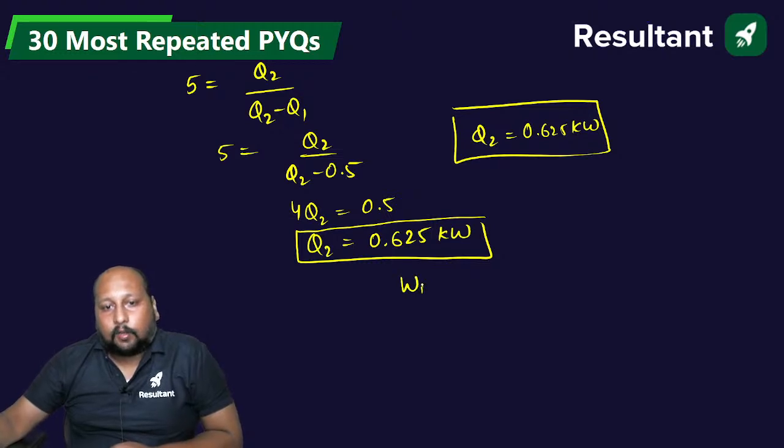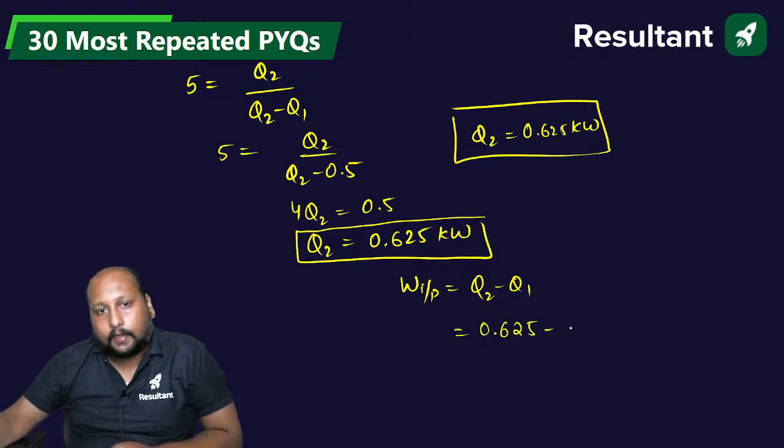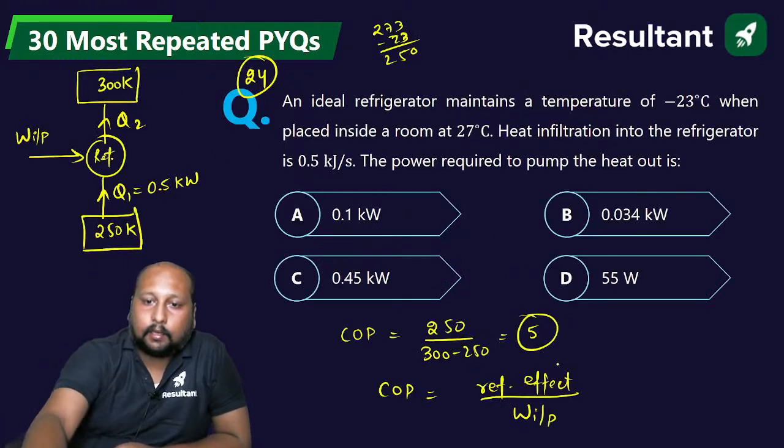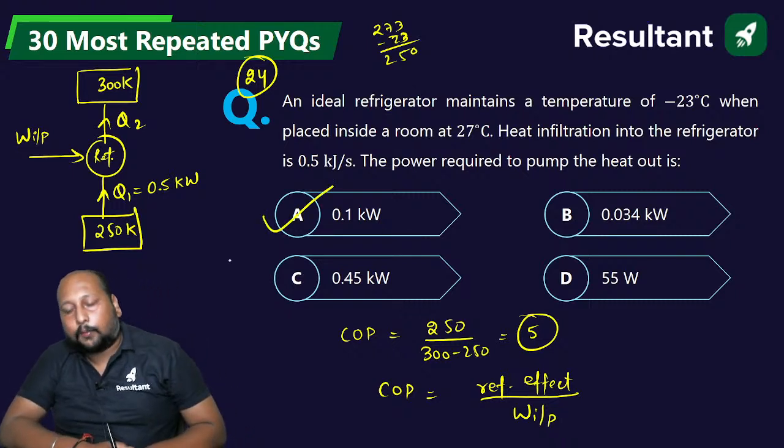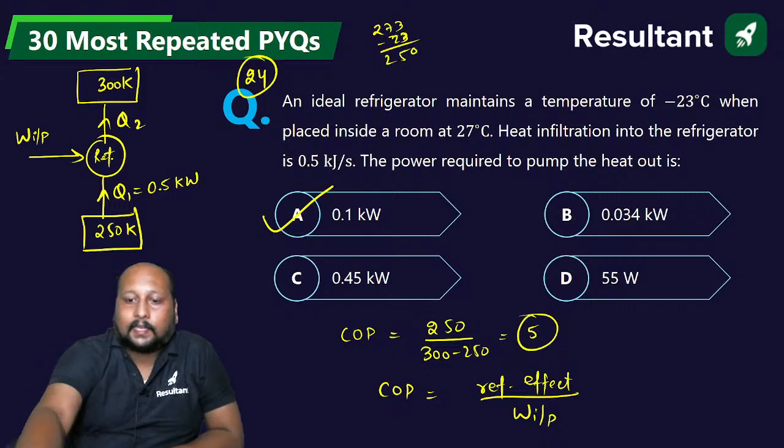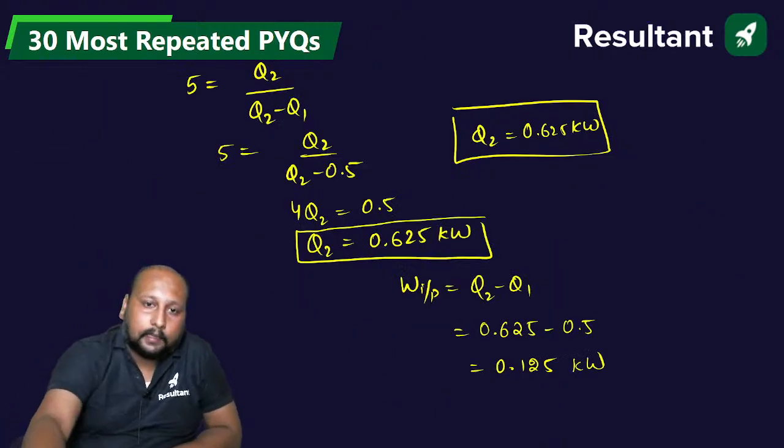0.625. तो work done will be or work input will be equal to Q2 minus Q1. 0.625 minus 0.5, that is 0.125 kilowatt. I think option कौन सा है? Option A is the correct answer. Nearest value option A 0.1. Exact is 0.125 kilowatt. ठीक है.